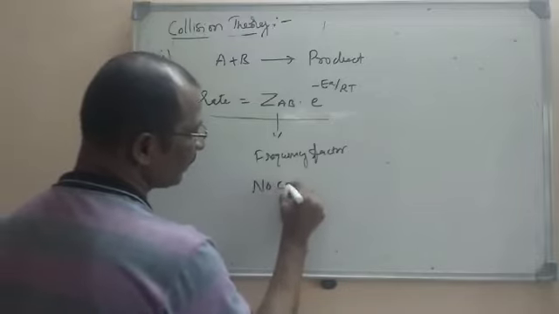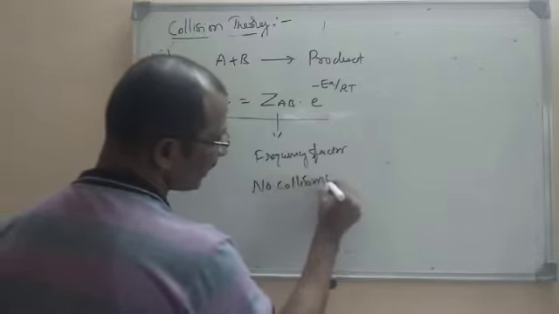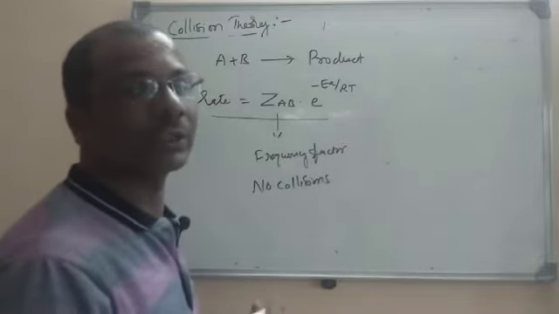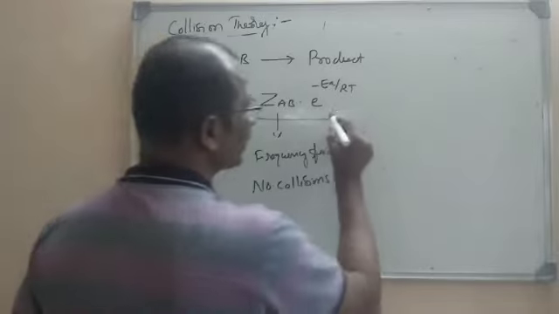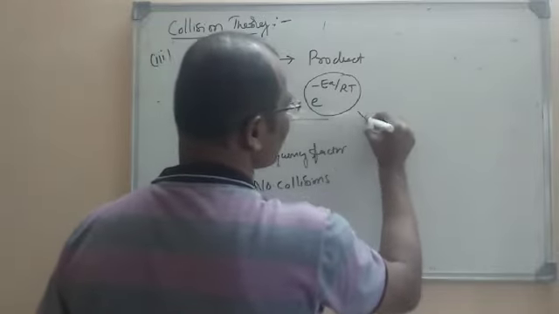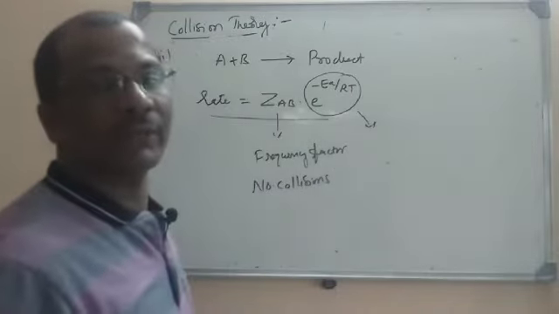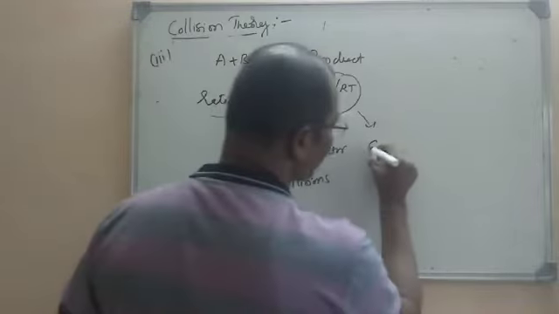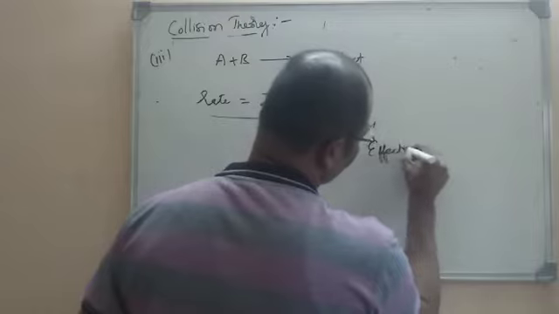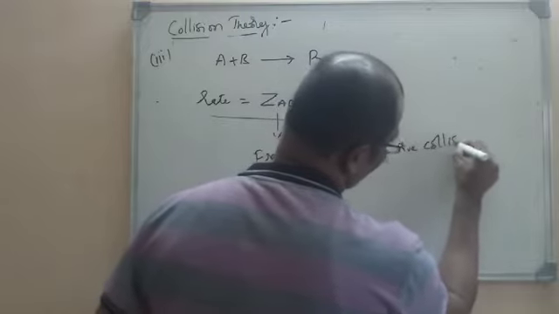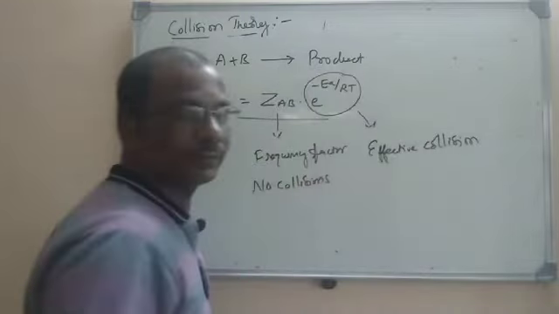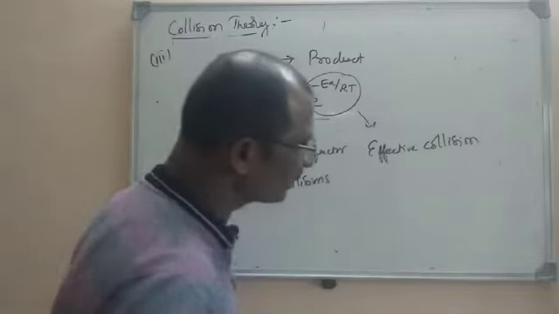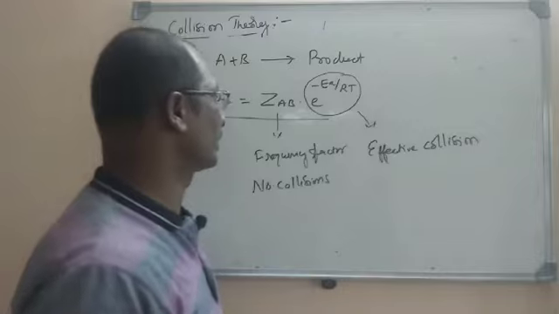What is meant by frequency factor? It is the number of collisions occurring in one unit volume in one unit of time, the total number of collisions. But the circled part here is called the number of effective collisions. We also call it the Boltzmann factor. What are effective collisions? I will say that now. First of all, this part is the number of effective collisions.